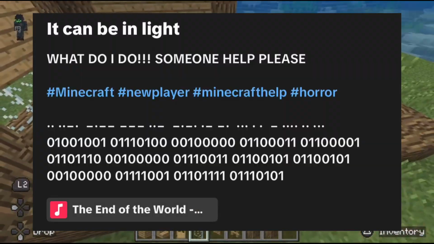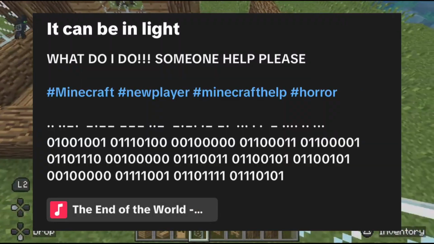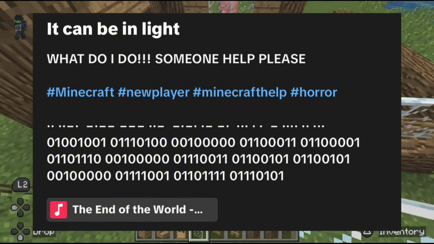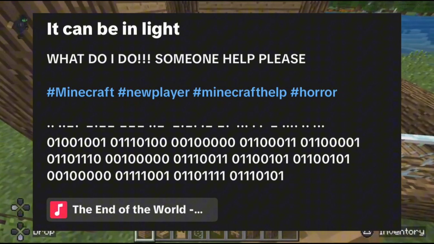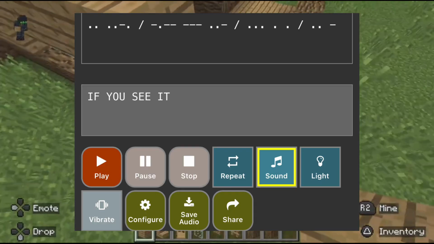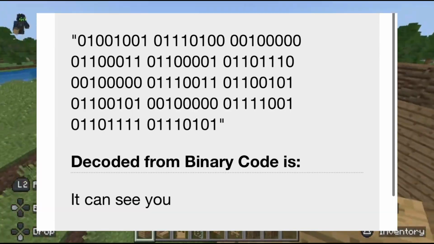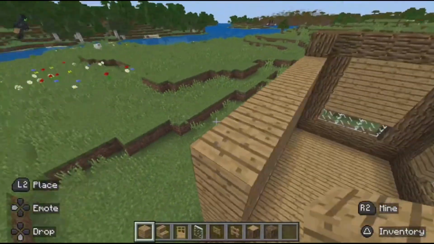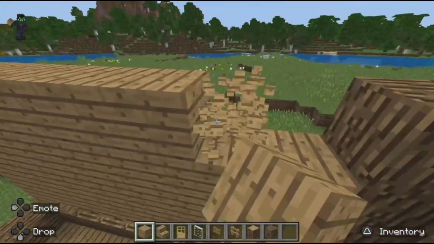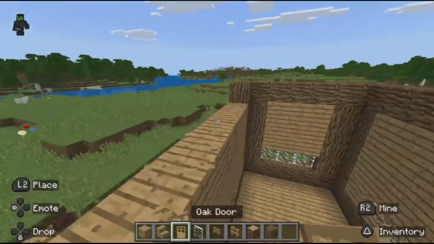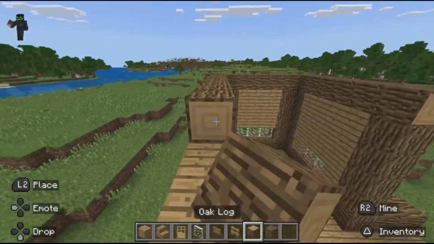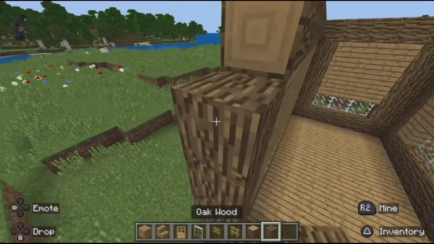Like all the other descriptions, this one had Morse code, but it also has binary code to go with it, which threw me off personally. The first part says, "if you see it," and the last part is, "it can see you," which I guess fits the all-seeing one theme, but it doesn't make sense on why it hasn't actually attacked him yet, since it could have many times, but it hasn't.